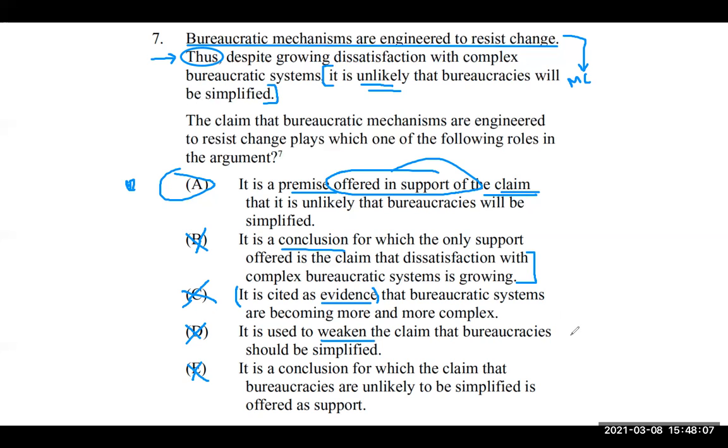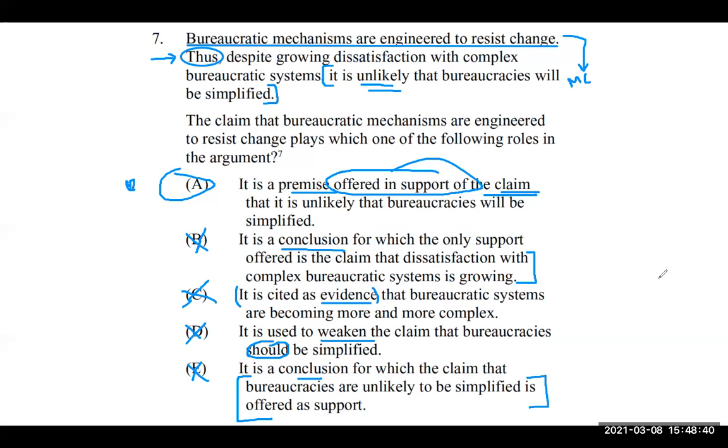Our author doesn't actually go in here and say that they should. They just say it's unlikely that they will. And should is a strong author word. So you would be able to recognize that anywhere, and it doesn't happen here. E, it is a conclusion, it's not, for which the claim that bureaucracies are unlikely to be simplified is offered as support. So they're doing something a little weird here. They're saying this main conclusion piece is actually just supporting our first statement. That's the reverse of what we're looking for.